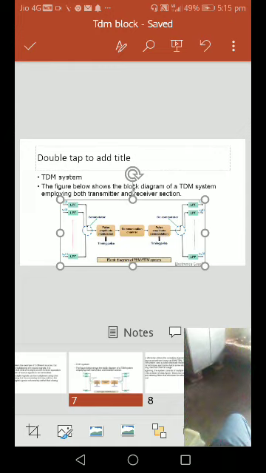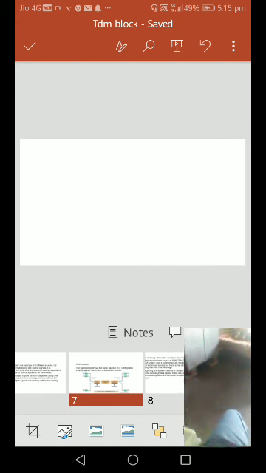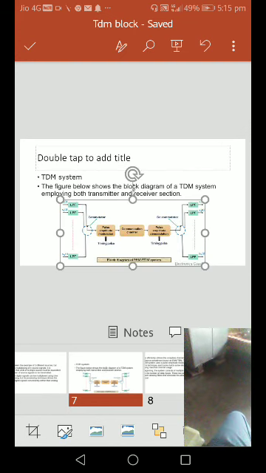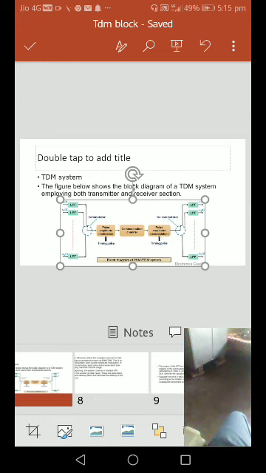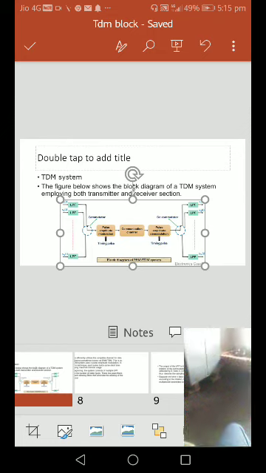We have to maintain the condition that the sampling frequency must be greater than or equal to twice the highest message signal frequency. That condition we have to properly maintain. Then the distortion will be overcome, and no distortion will occur. This is the time division multiplexing.